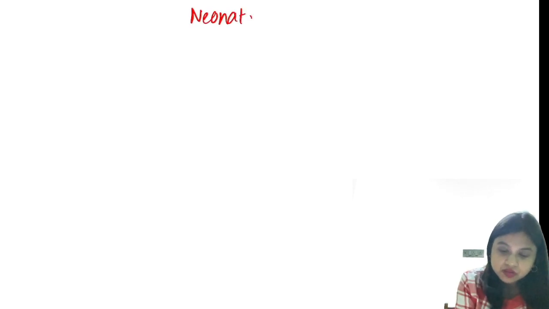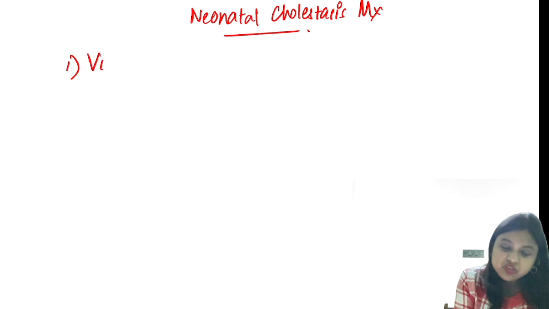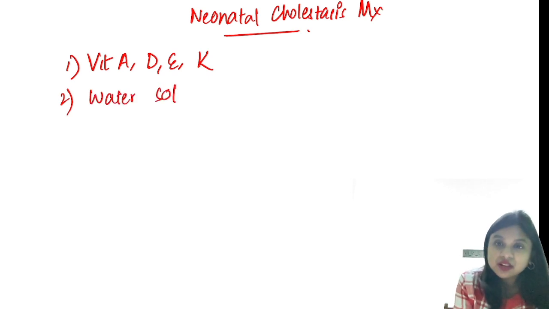And another thing that you need to remember regarding biliary atresia or any neonatal cholestasis management: you need to supplement with vitamins A, D, E, K. You need to give water soluble vitamins as well, at twice the recommended daily allowance.